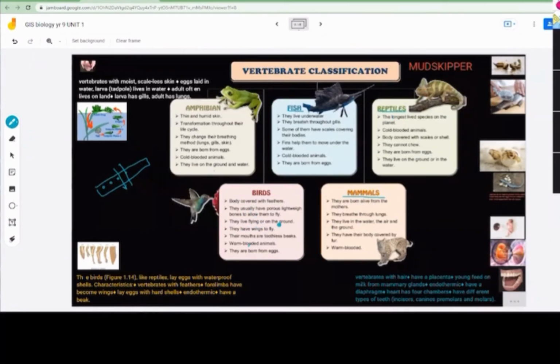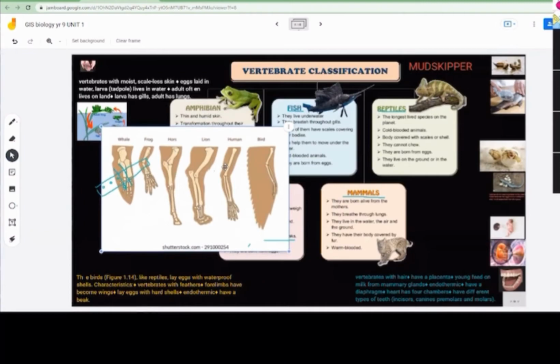They live flying or on the ground. They have wings to fly. Their mouths are toothless beaks, which is important. They are warm-blooded animals. They are born from eggs. Now here is the case. Can you see this one?